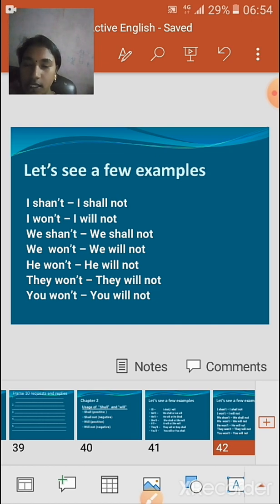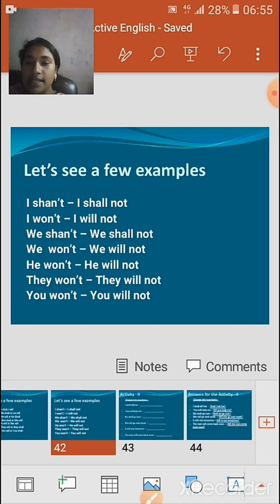I shan't, I shall not, I won't, I will not, we shan't, we shall not, we won't, we will not, he won't, he will not, they won't, they will not, you won't, you will not. So in this way you can expand the sentences that are given here.